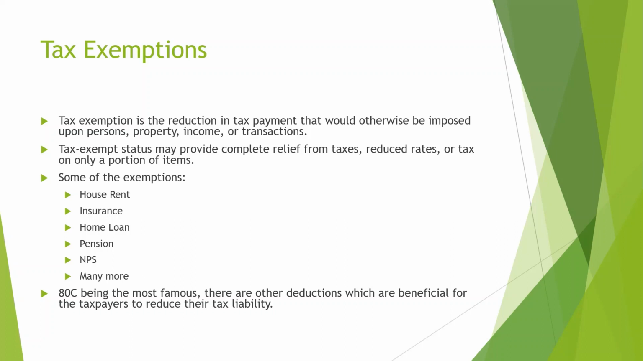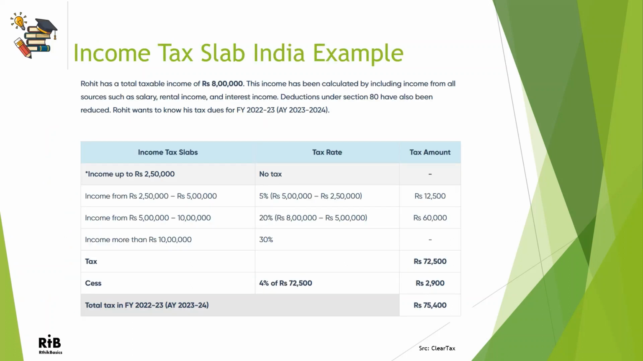Now here is an example of how tax calculation can be done. Here is a person named Rohit, who has a taxable income of 8 lakh. This taxable income is after all the deductions or exemptions that he has claimed, as we talked about in the earlier slide about the different exemptions that could be there. Now with this 8 lakh as the taxable income, this table shows how the tax is calculated.